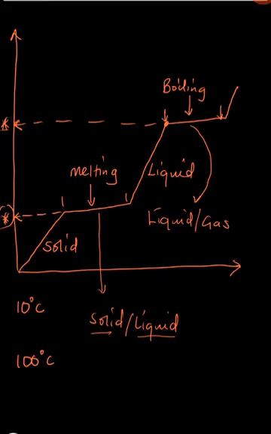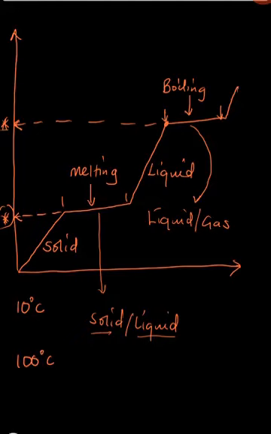I'll give you an example. When you put a pot on your stove, you discover that as the water is boiling in the pot, that water is existing as a liquid and as a gas at the same time. So during boiling, matter exists as a liquid and as a gas. During melting, matter exists as a solid and as a liquid.